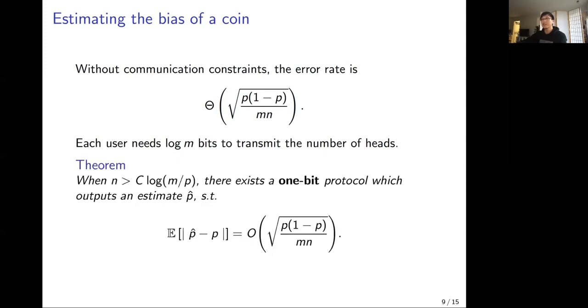Surprisingly, in this work, we showed that under a mild requirement on the number of users, which says that it is at least log of the number of samples per user, there exists an algorithm which achieves this optimal centralized rate. Note that the algorithm only requires 1 bit of communication from each user. Hence, this result is indeed surprising in the sense that the communication requirement doesn't depend on the number of flips each user has at all.